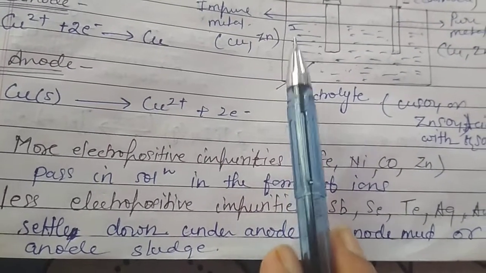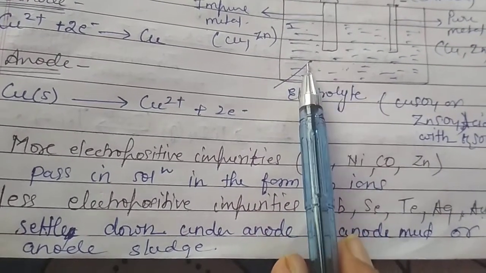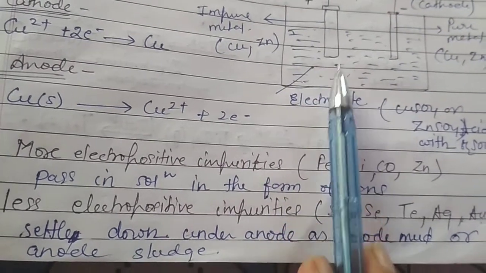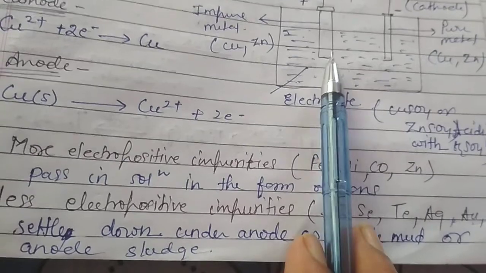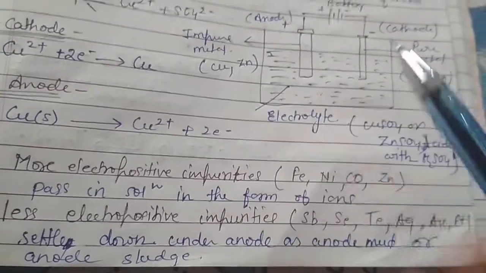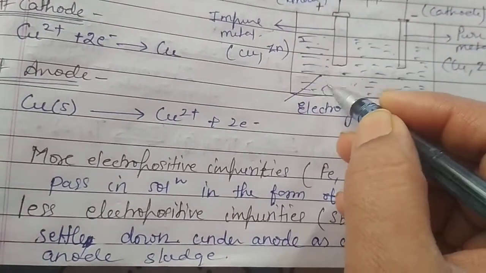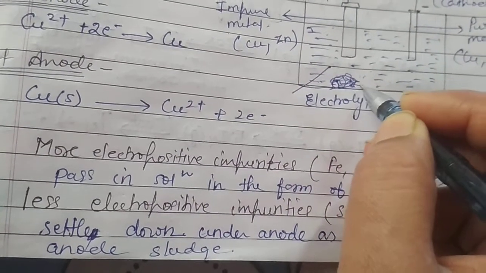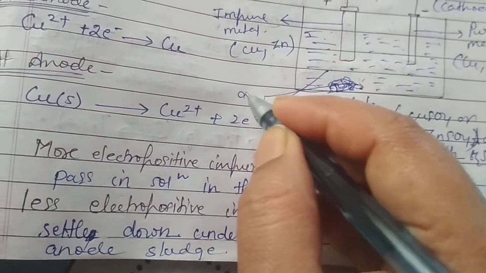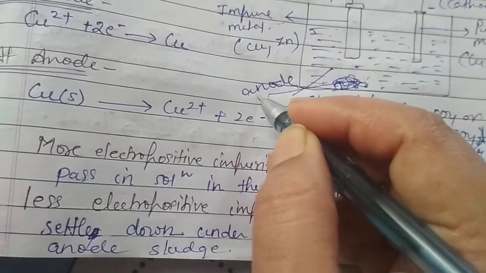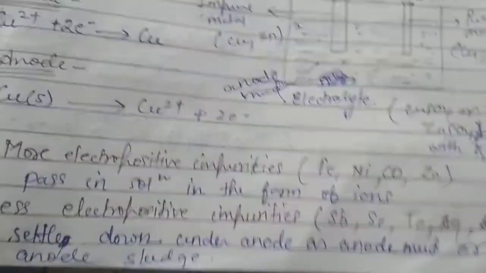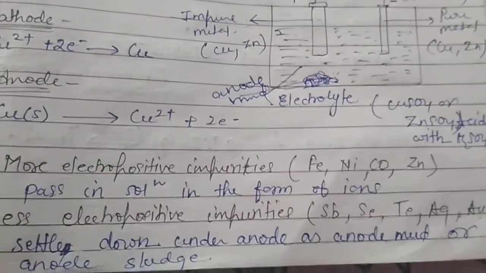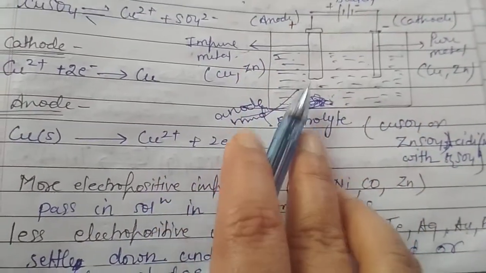They won't be affected by the copper sulfate or sulfuric acid, so it would be collected in the form of anode mud. Here we may show that these impurities, these less electropositive impurities, may be written as anode mud. So all these less electropositive metals would be collected below the anode.